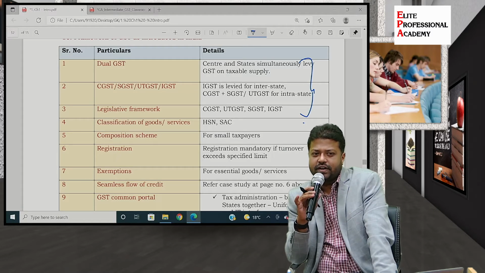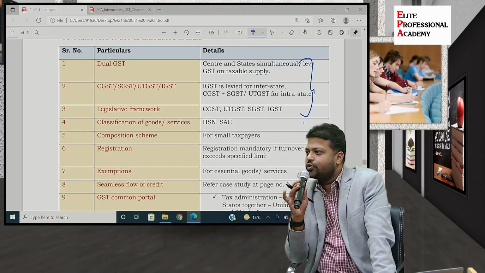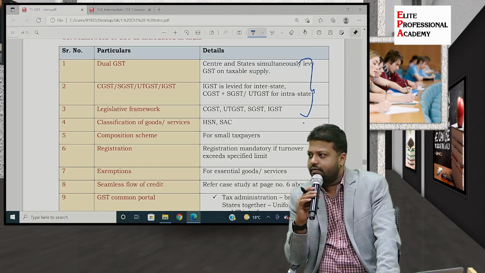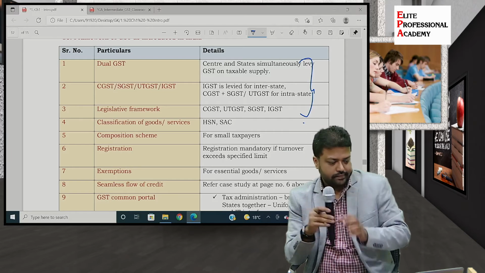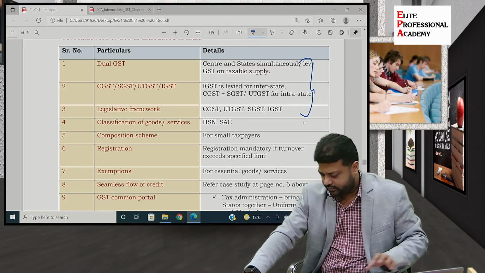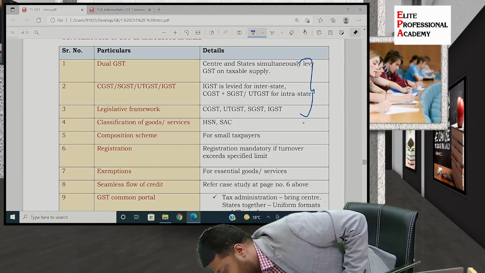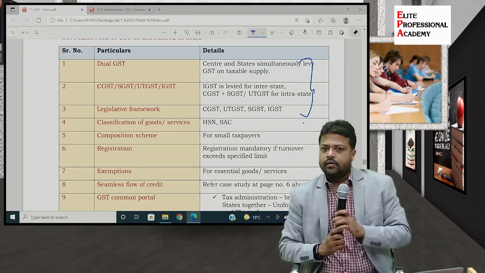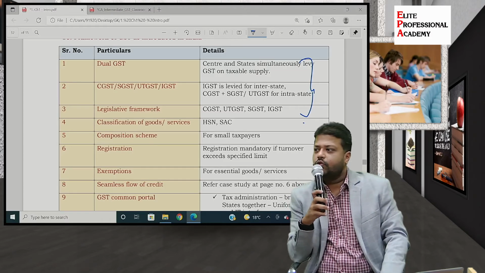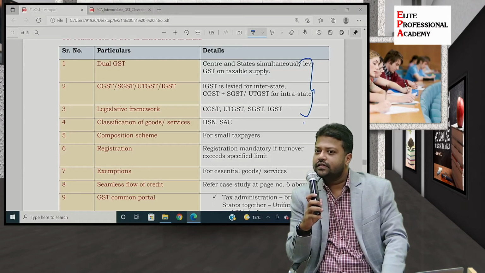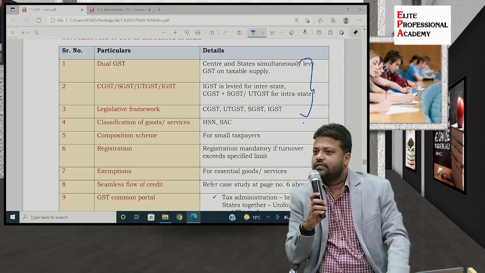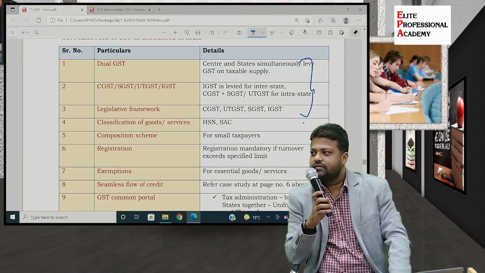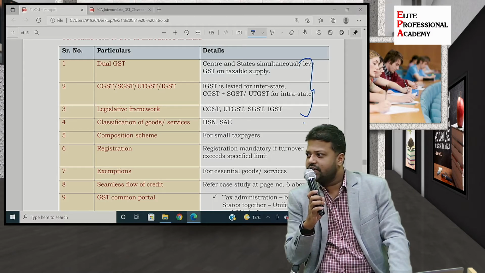Just a few minutes back we discussed this, so now you should be in a position to explain. I just want you all to speak. What is so difficult in dual GST? We have seen Article 246A of the Constitution, haven't we?